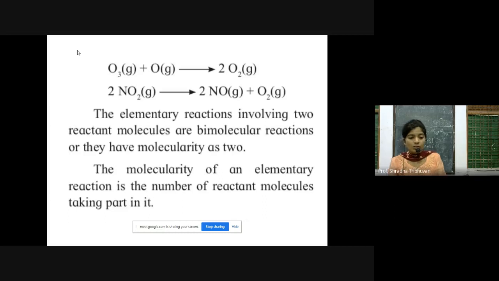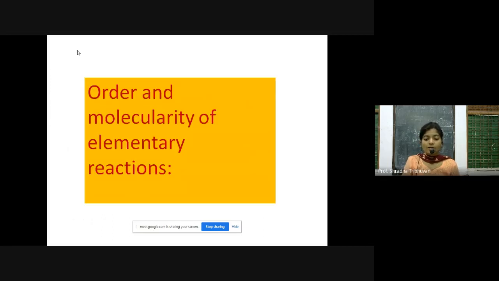If you have here O3 plus oxygen, it will give you two molecules of O2. And same here, two molecules of NO2, which is in gaseous state, will give you two molecules of NO, which is in gaseous state, plus O2, which is again in gaseous state. The elementary reactions involving two reactant molecules are called bimolecular, or they have molecularity as two. The molecularity of an elementary reaction is the number of reactant molecules. Always remember, it depends upon the number of reactant molecules which are taking part.